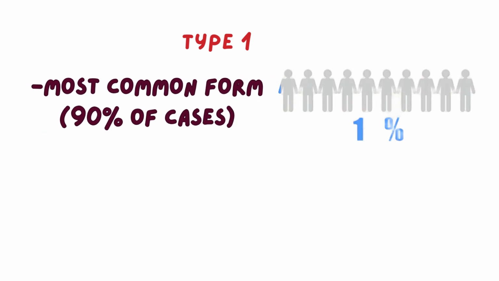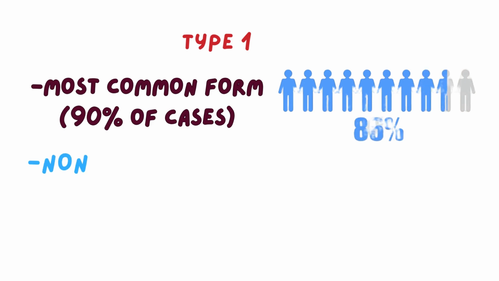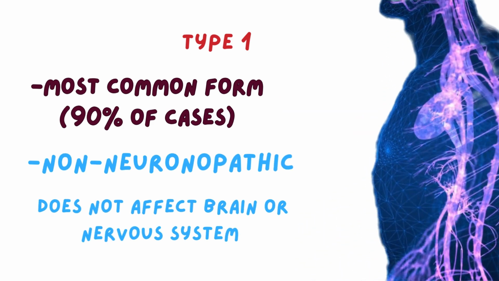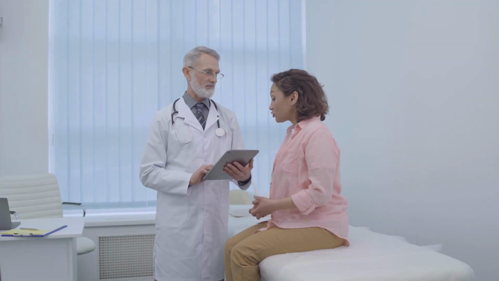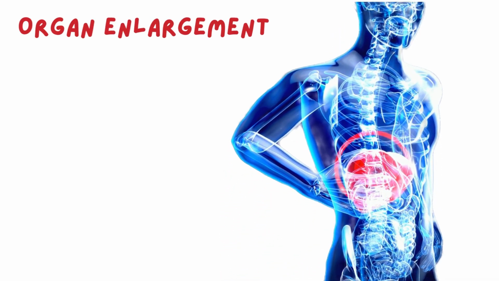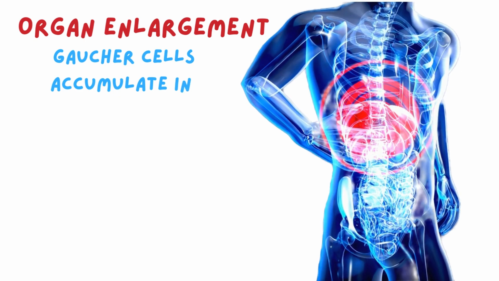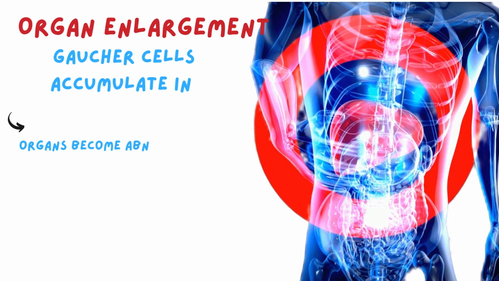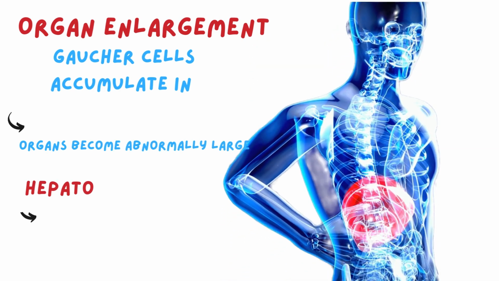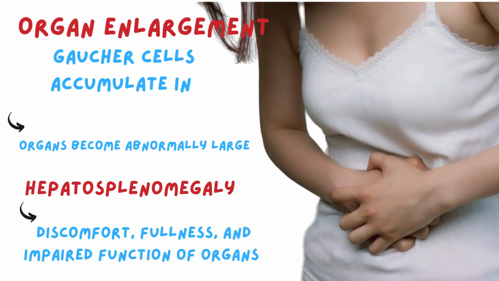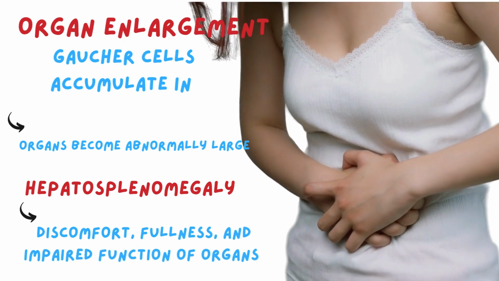Type 1 of Gaucher disease is the most common form, making up about 90% of cases. It's often called the non-neuronopathic form because it typically does not affect the brain or nervous system. People with type 1 often experience the following symptoms: organ enlargement. Gaucher cells filled with fat build up in the liver and spleen. This makes these organs grow too big. This is the condition called hepatosplenomegaly. It can cause stomach pain, a feeling of fullness, and problems with how these organs work.